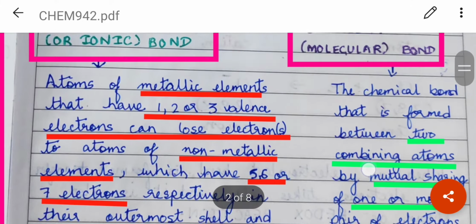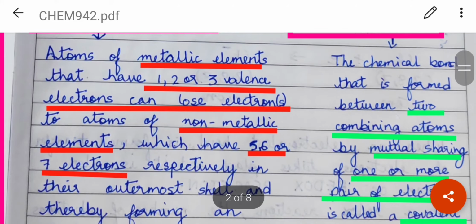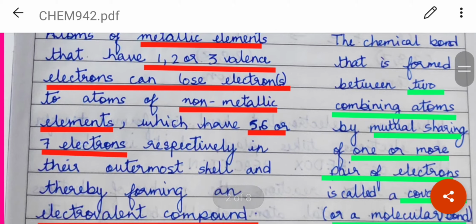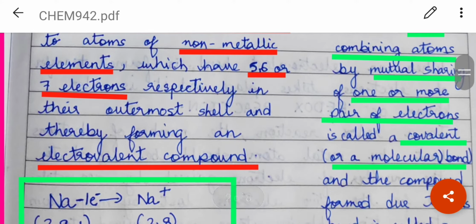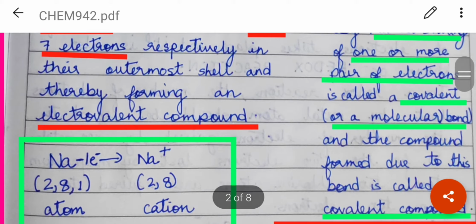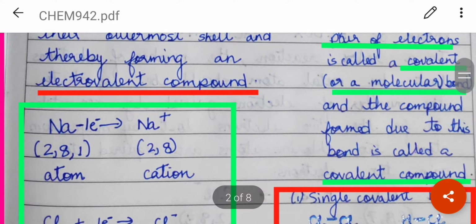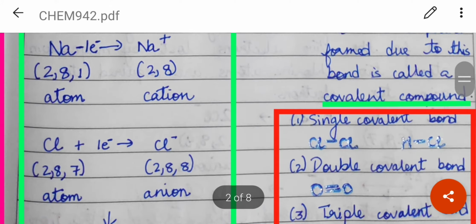Now let us see what a covalent bond is. It is the chemical bond that is formed between two combining atoms, and here you are going to remember that it is usually formed between non-metals by mutual sharing of one or more pairs of electrons. Mutual sharing means you give one, I'll give one, and both of us will share together. So it is called a covalent or a molecular bond, and the compound formed is called a covalent compound.